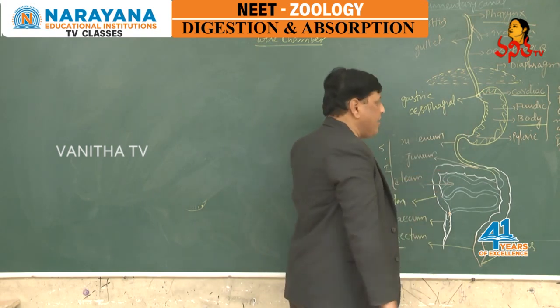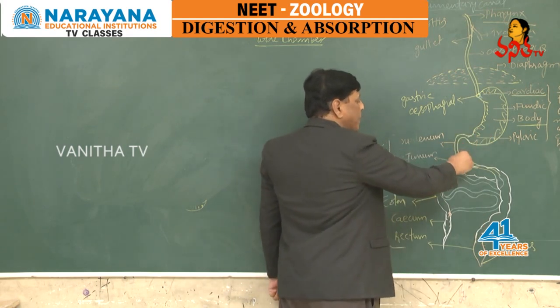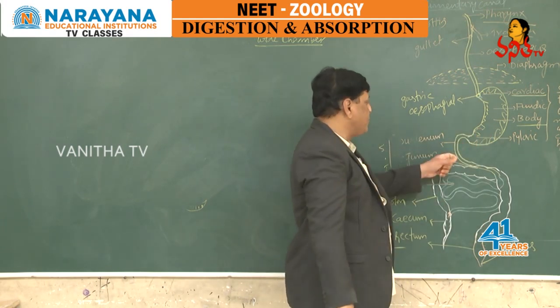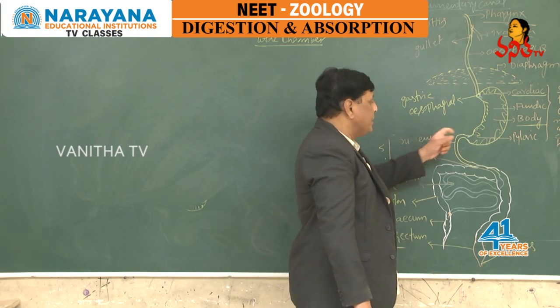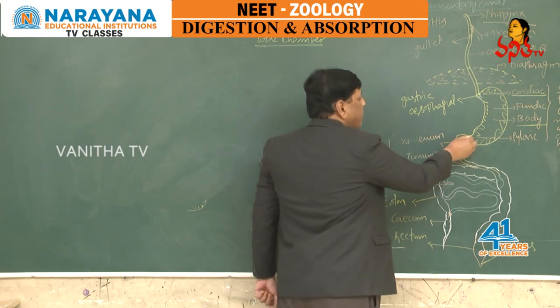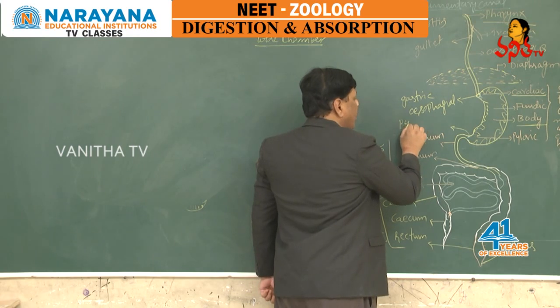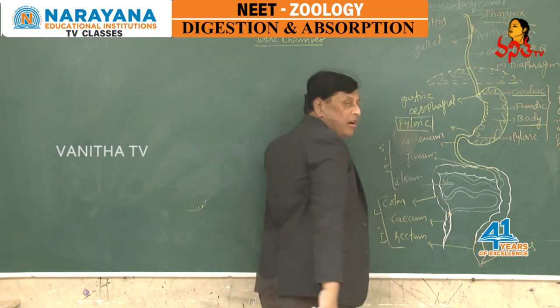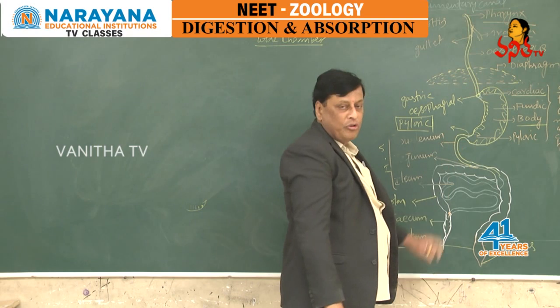In the same way, the pyloric stomach opens into the next part of the small intestine, that is the duodenum. This opening is also guarded by a sphincter which is called the pyloric sphincter. It is also regulating the flow of the food material.